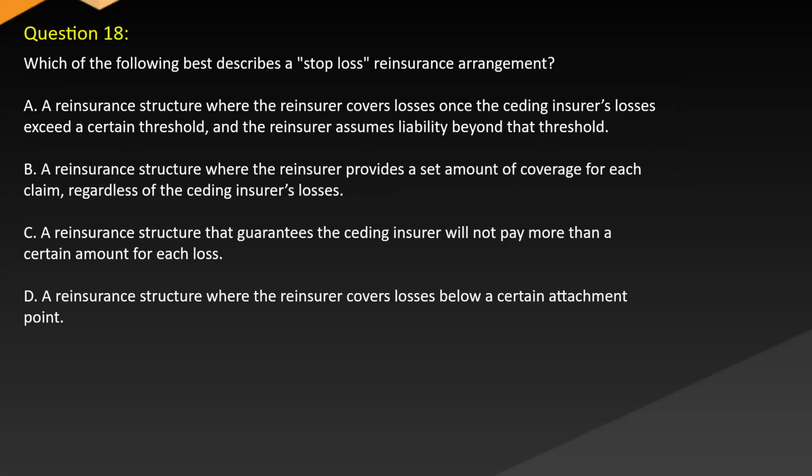Question 18. Which of the following best describes a stop-loss reinsurance arrangement? A. A reinsurance structure where the reinsurer covers losses once the ceding insurer's losses exceed a certain threshold and the reinsurer assumes liability beyond that threshold. B. Reinsurance structure where the reinsurer provides a set amount of coverage for each claim regardless of the ceding insurer's losses. C. Reinsurance structure that guarantees the ceding insurer will not pay more than a certain amount for each loss. D. Structure where the reinsurer covers losses below a certain attachment point.